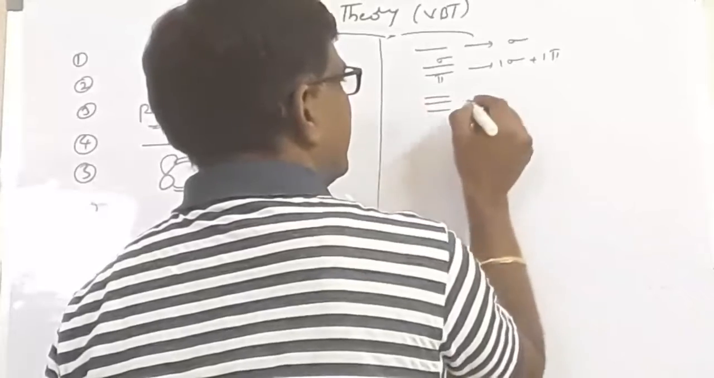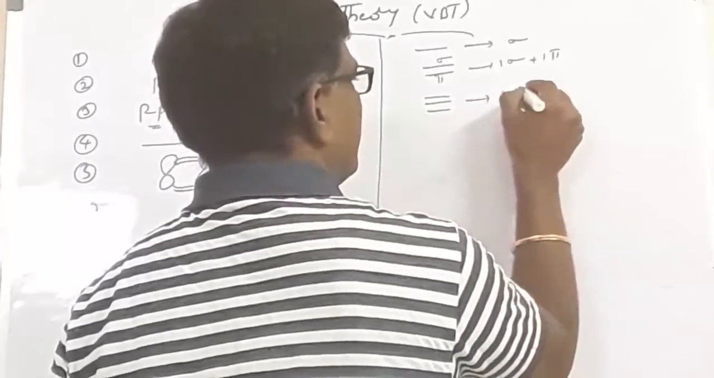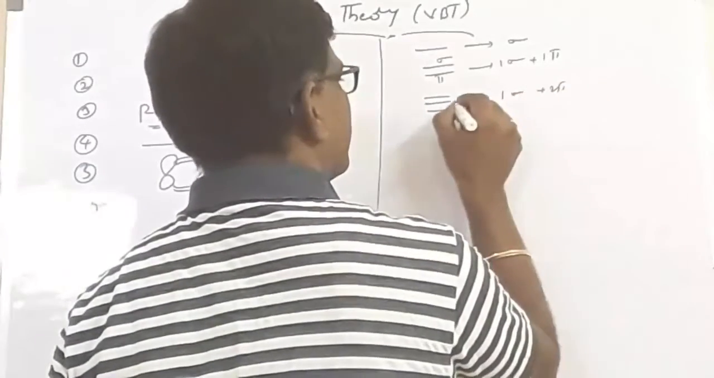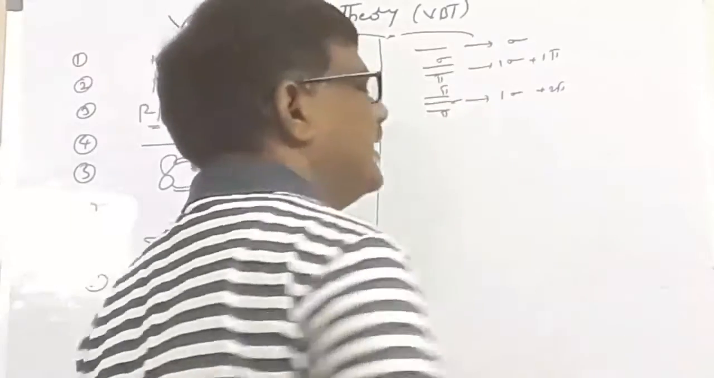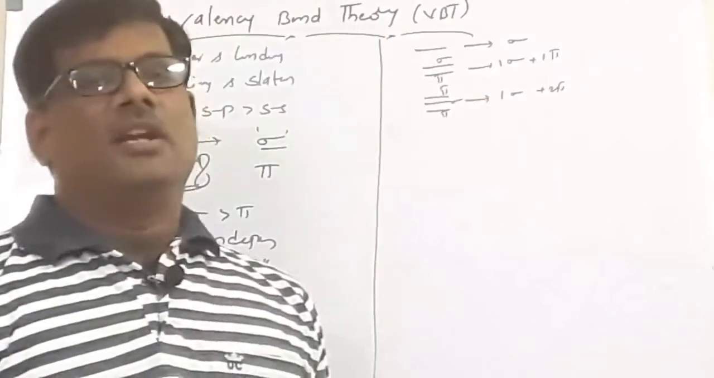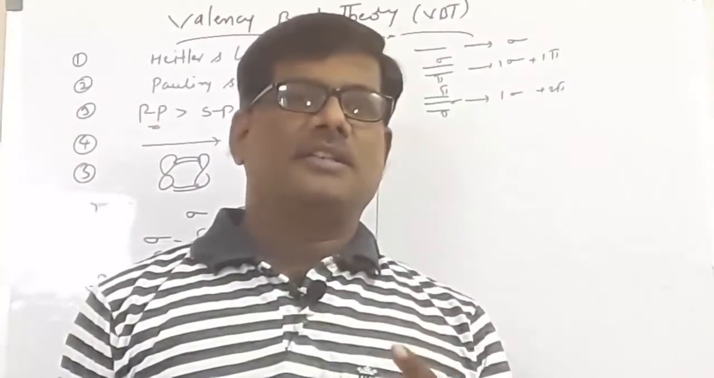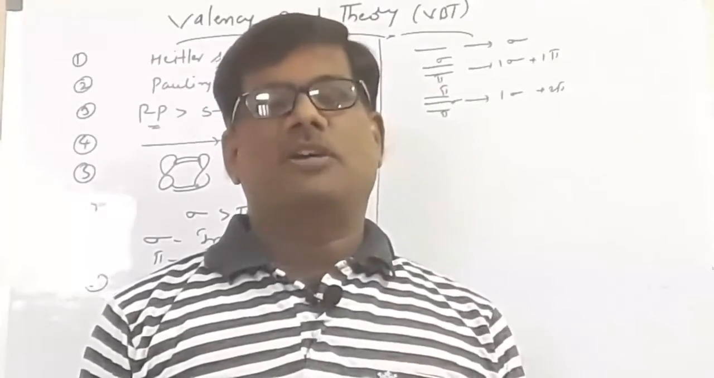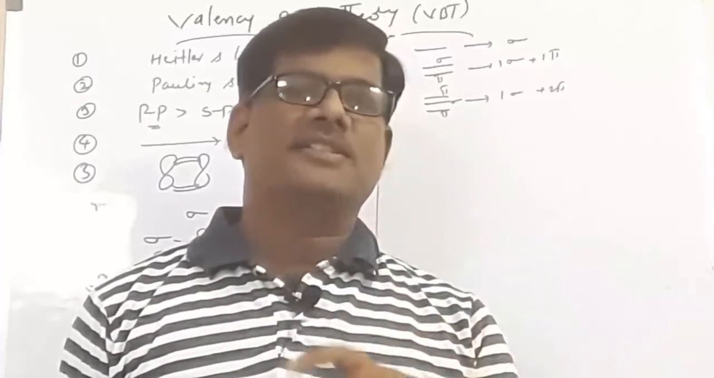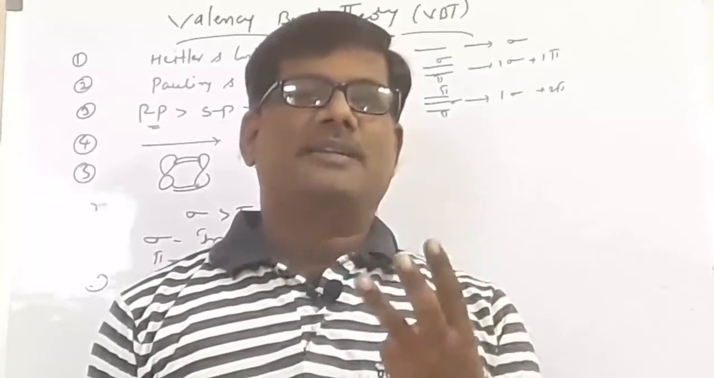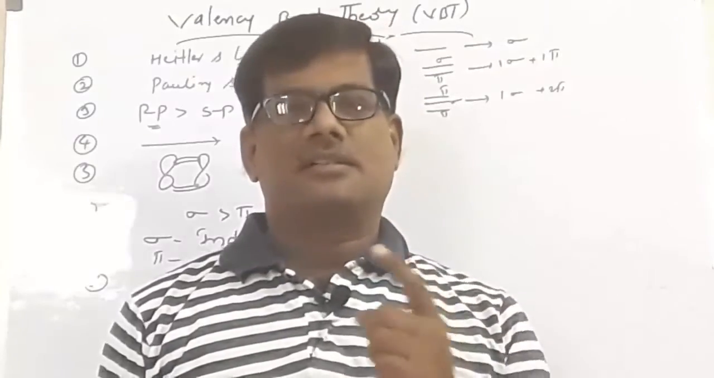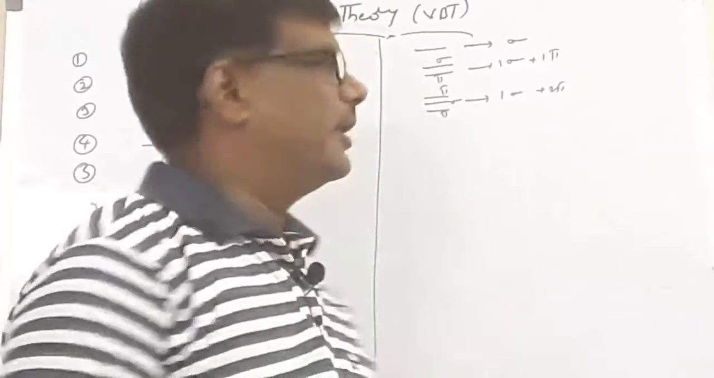If you take the triple bond, then it consists of one sigma bond plus two pi bonds. So this is the sigma bond, and this will be the pi bond. Ultimately, in a covalent bond, a single covalent bond is always taken as the sigma bond. A double bond consists of one sigma bond and one pi bond. A triple bond consists of one sigma bond and two pi bonds.